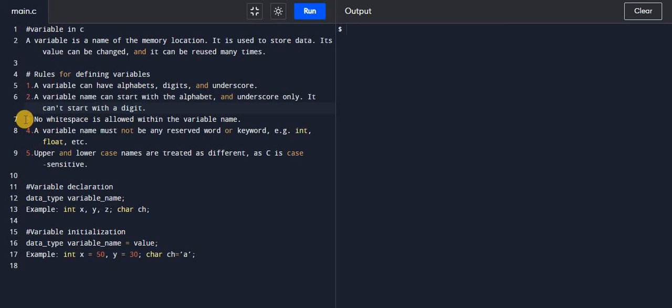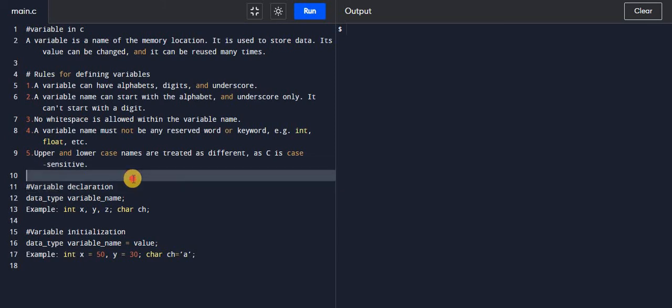The third rule is no white spaces are allowed within the variable name. So we cannot give white spaces in a variable name. The fourth rule is a variable name must not be any reserved word or keyword like int, float, if, else. It cannot be a variable name. The fifth rule is upper and lower case names are treated as different because C is a case sensitive language.